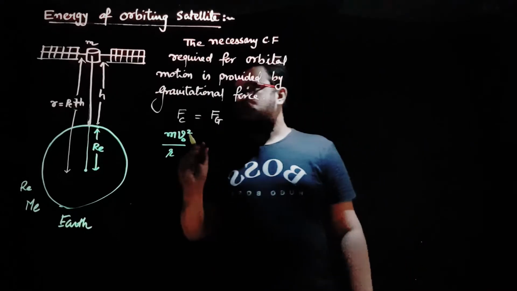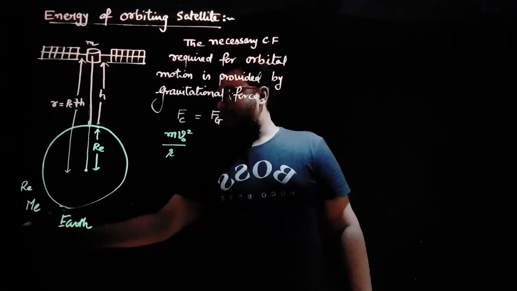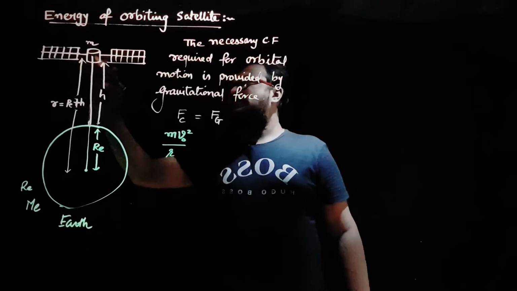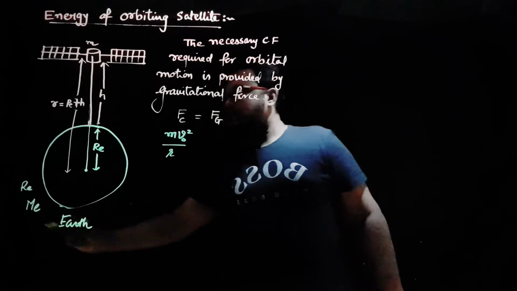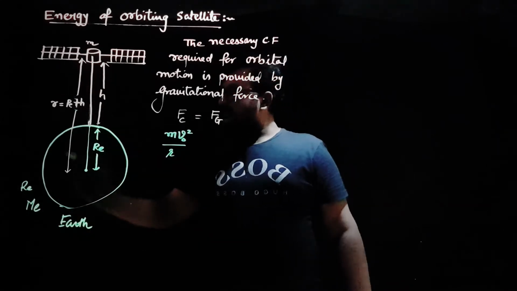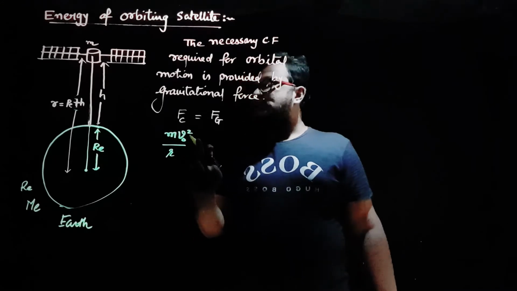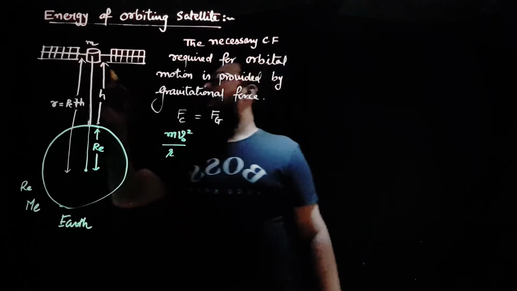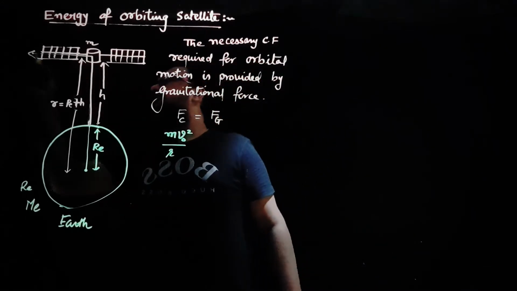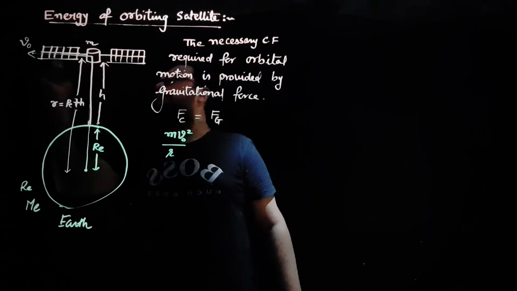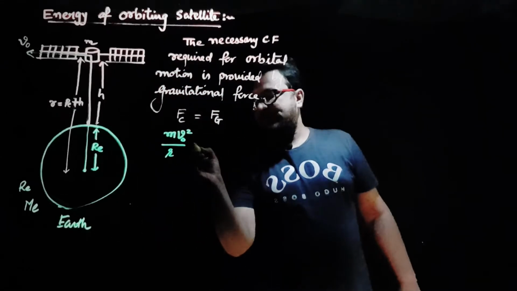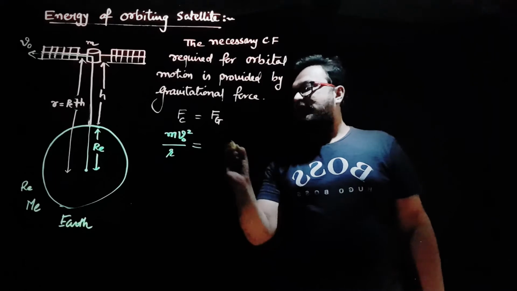So let mass of Earth be Me, radius of Earth be Re, and satellite of mass m is orbiting around Earth in an orbit of radius r, where r is Re plus h. Let the orbital speed of satellite be V0. Satellite is moving in this direction with speed V0. This is equal to the gravitational force, whose formula is